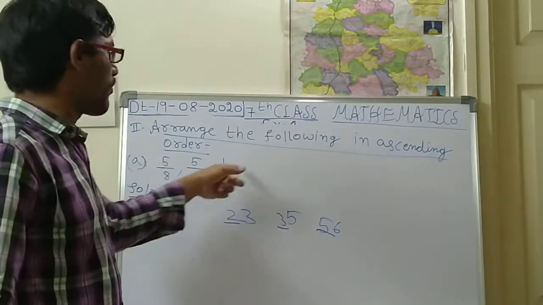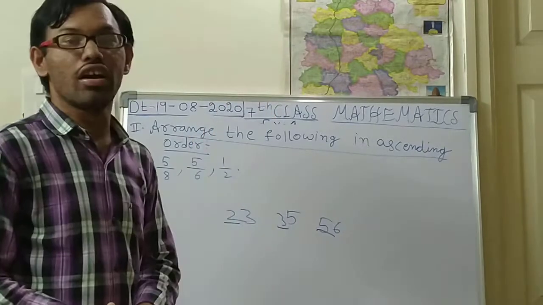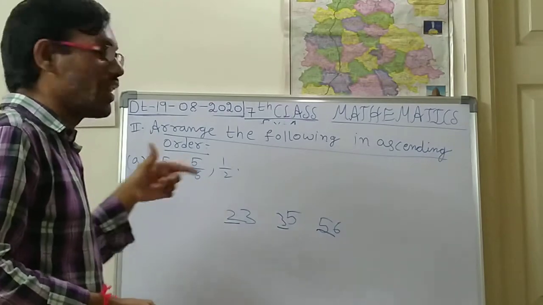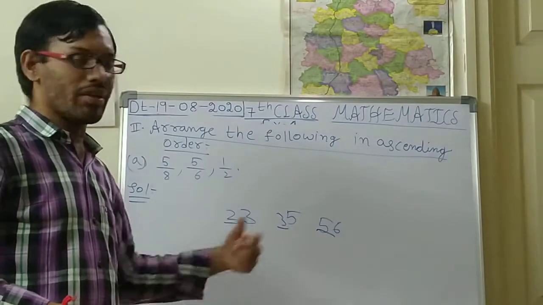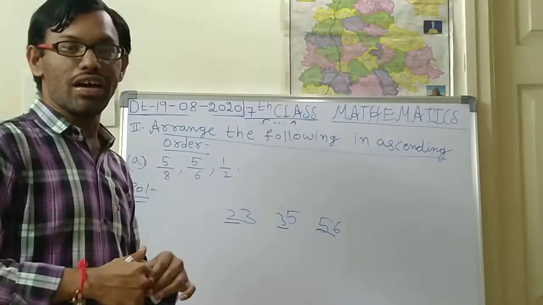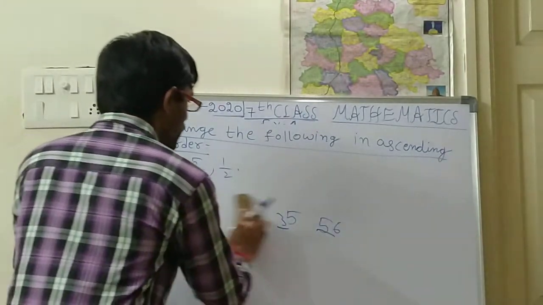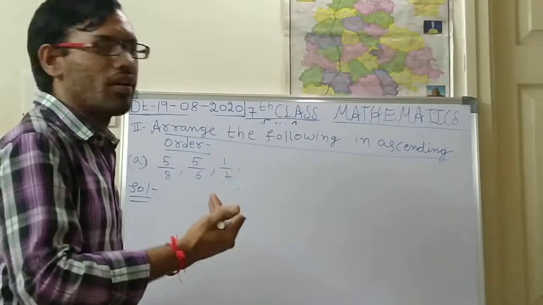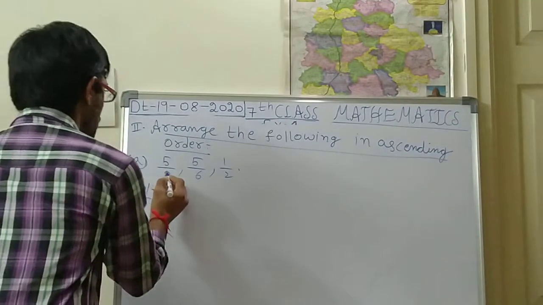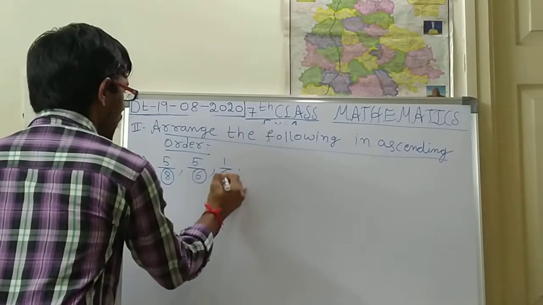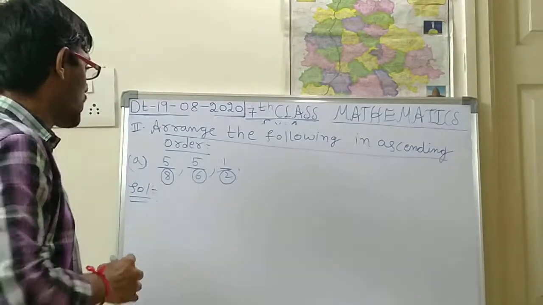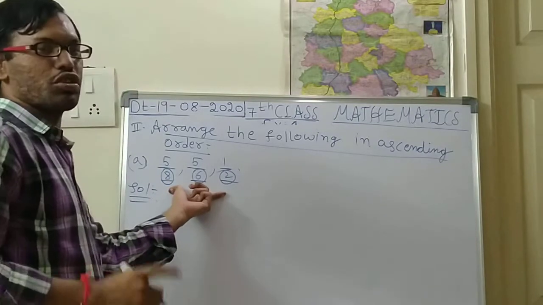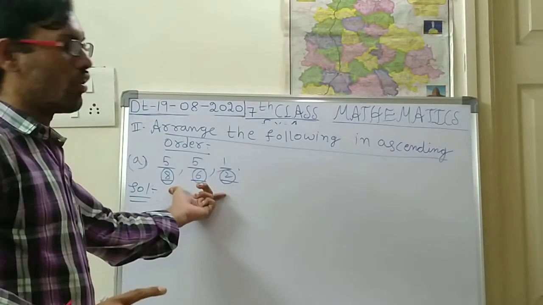Okay. But if there are fractions, how you should arrange in the ascending order? Ascending order means first of all you should arrange these numbers. Okay. So afterwards you should arrange into ascending order. So for this what you have to do? So whatever we know, from the known facts only you should write in the ascending order. So first of all identify the denominators. So 8, 6, 2 are there. So first of all we should make these 3 the same. So denominator should be equal. It should be the same.